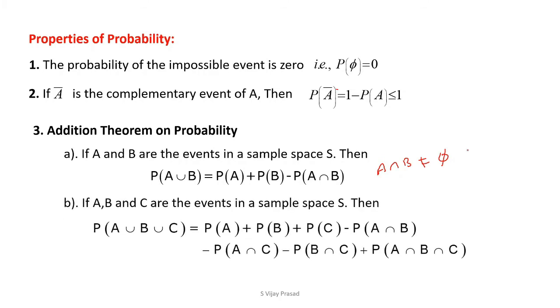Similarly, the addition theorem on three events: if A, B, C are events in a sample space S, then P of A union B union C equals P of A plus P of B plus P of C minus P of A intersection B minus P of A intersection C minus P of B intersection C plus P of A intersection B intersection C. This is the formula for three events for the addition theorem.